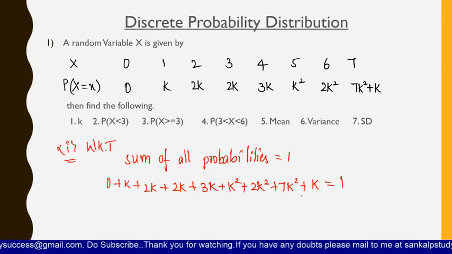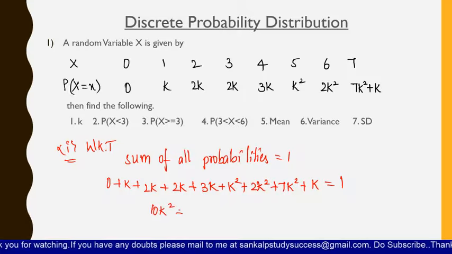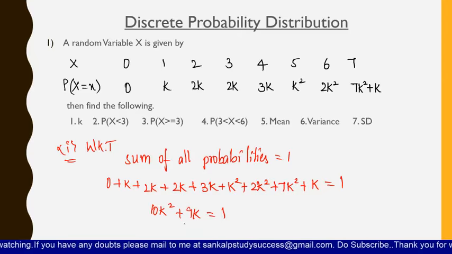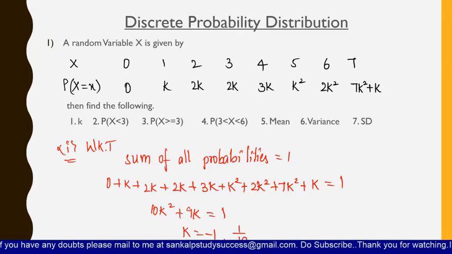So if you add all the probabilities and equate to 1, you will get the value of k. Here 3k plus 2k is 5k, plus 2k is 7k, then 8k, then 9k. And the k square terms give 10k square. So we have 10k square plus 9k equals 1. From this quadratic equation, you will get the k values as minus 1 and 1 by 10. In this way, we can find the value of k.